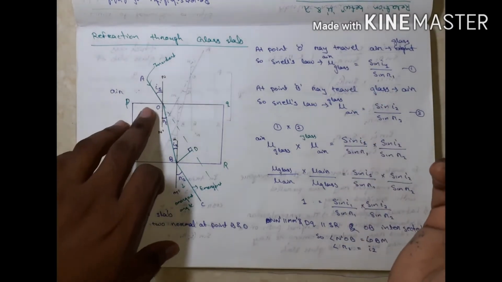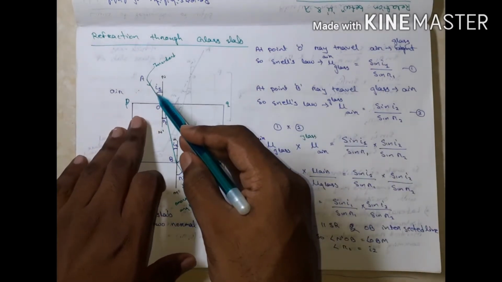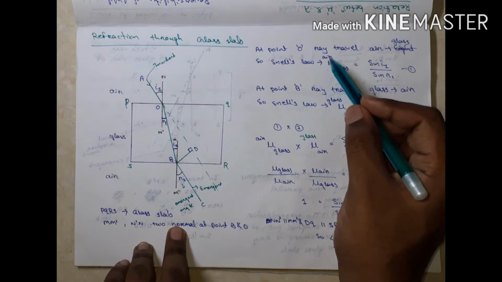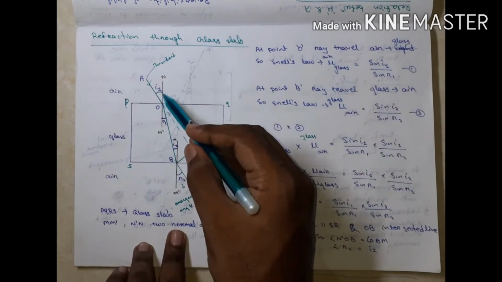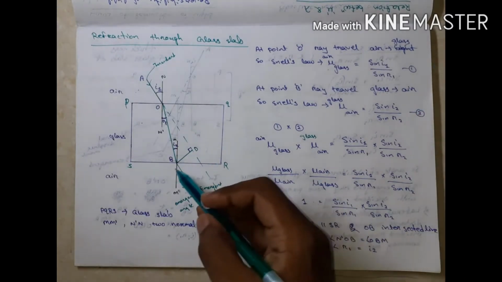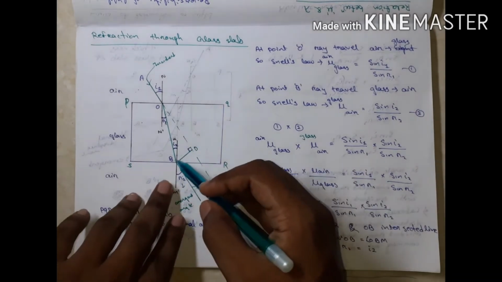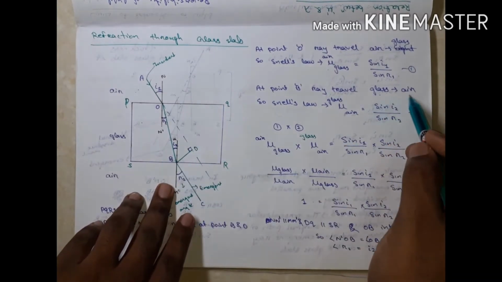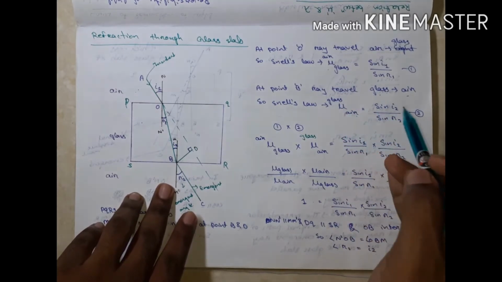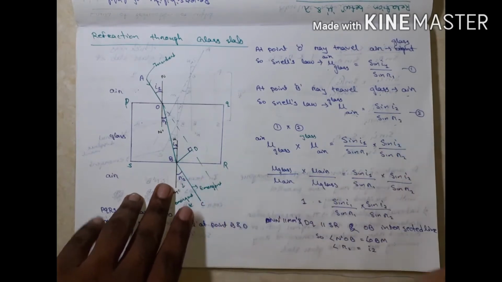Listen, at point O, first refraction is there. In first refraction, the light travels from what? Air to glass. Refractive index of air to glass is sin I1 by sin R1, understand? At point B, this is another refraction. The light is traveling from glass to air. So refractive index of glass to air equals sin I2 by sin R2.